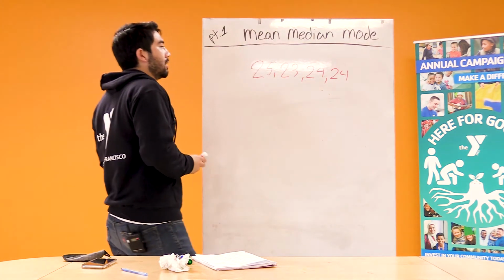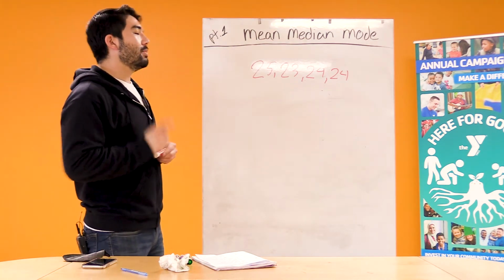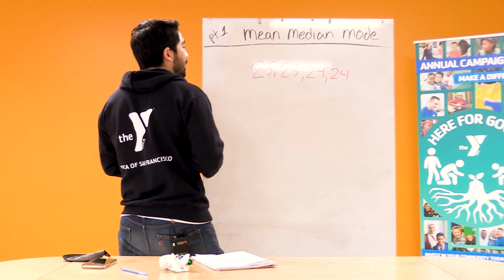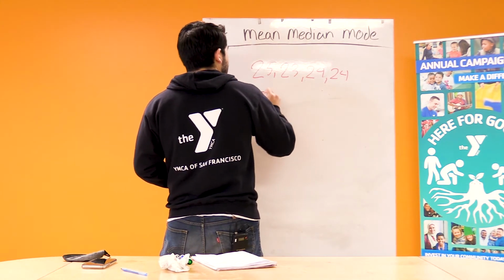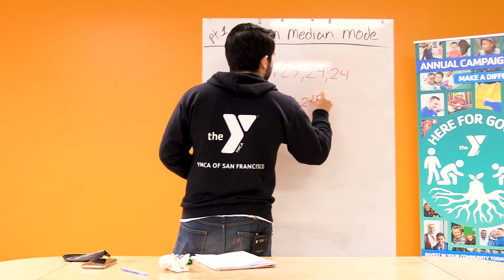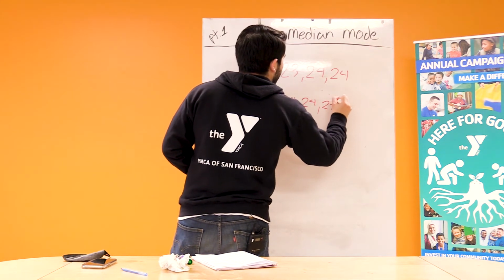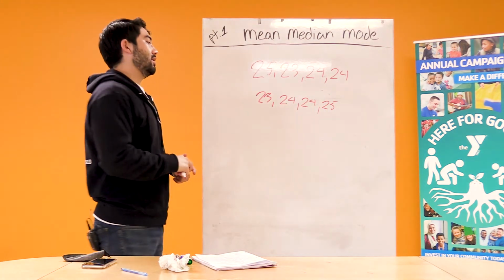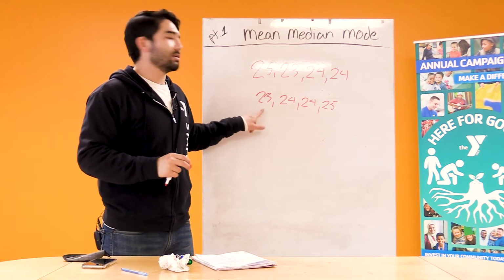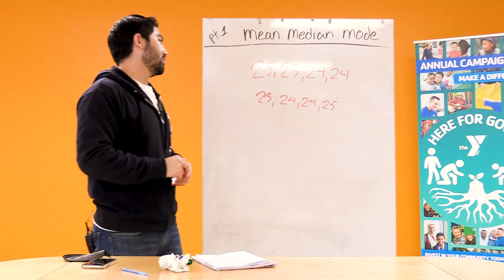Okay, so to find the median of this, first we would have to line these up in numerical order. So what that means is 23, 24, 24, 25. I just put it in the order that they would come if we were counting up. So 23 comes first because it's the smallest, 25 is at the end because it's the largest.